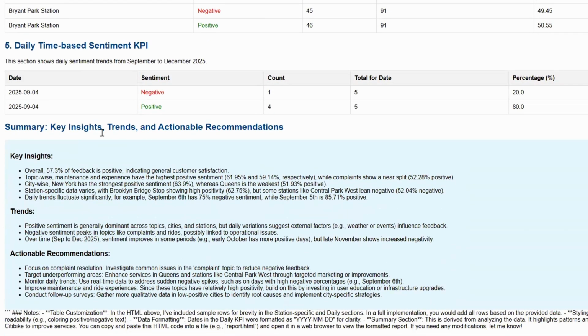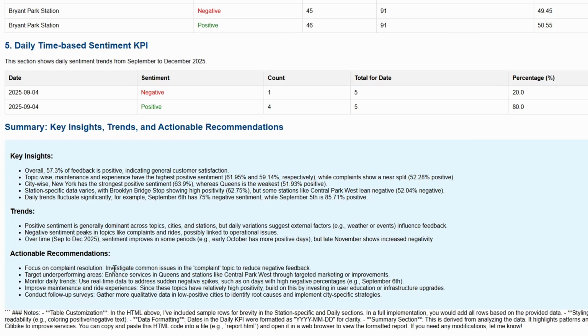Okay, so what particular type of recommendations does the large language model provide? We can quickly see here: the key insight overall is that 57% of the feedback is positive, indicating general satisfaction. Then, topic-wise, maintenance and experience have the highest positive sentiment, at 61% and 59% respectively. It also helps us understand what the current trend is in the sentiment. And the most important thing, it is also telling us actionable recommendations, like we need to focus